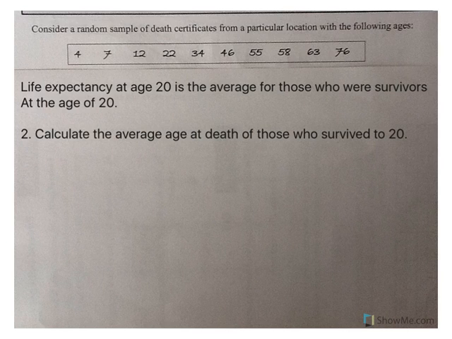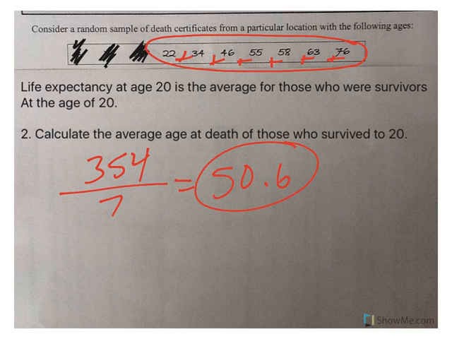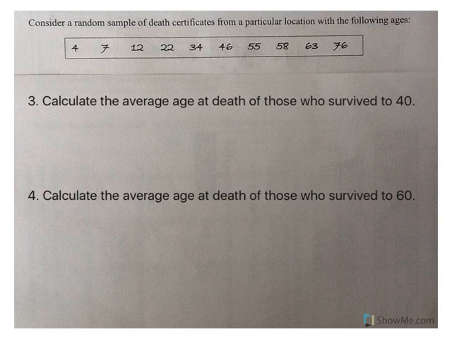Now, when you talk about life expectancy at age 20, well, then you're saying we're only dealing with people who made it to 20. So we would cross out the 3 people who didn't get there, and we are now just looking at these 7 numbers. So we add these 7 people together, and we would get 354, and we would divide by 7, and we would get 50.6. So if at birth you could expect to live to be 37.7, if you made it to 20, you can now expect to be 50.6.